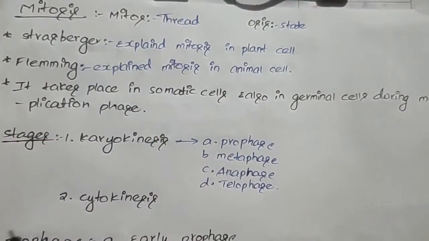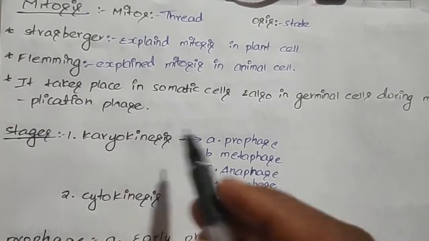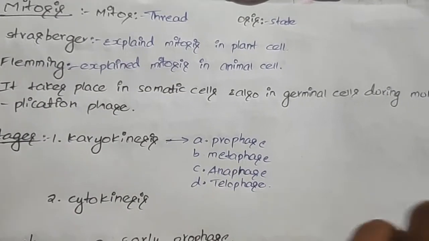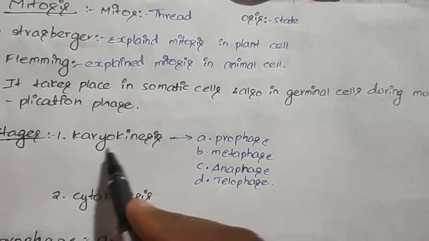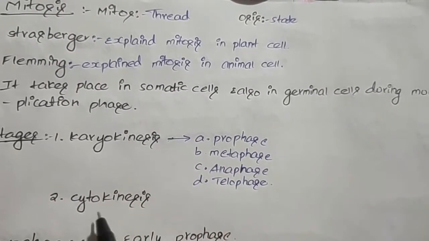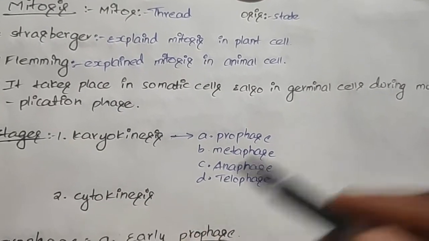This mitosis is divided into two phases: one is karyokinesis and the other is cytokinesis. Karyokinesis is again divided into 4 subphases: prophase, metaphase, anaphase, and telophase. Karyo means nucleus, kinesis means the division. Cytokinesis: cyto means cytoplasm, and kinesis is the division of this cytoplasm.